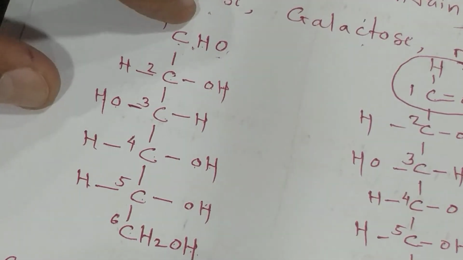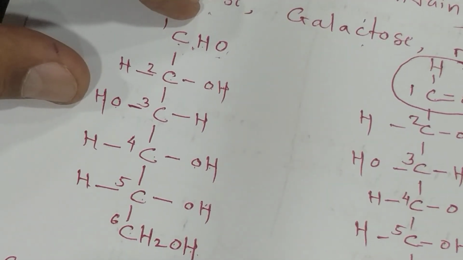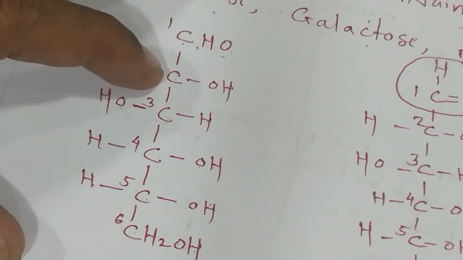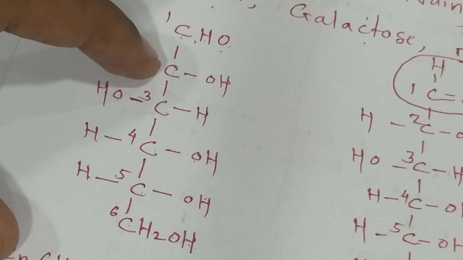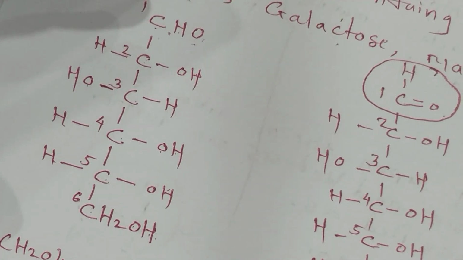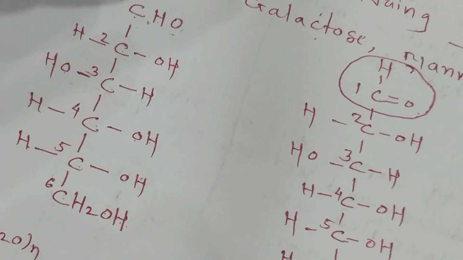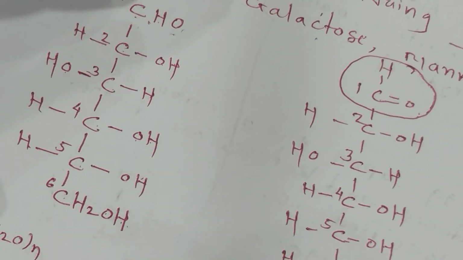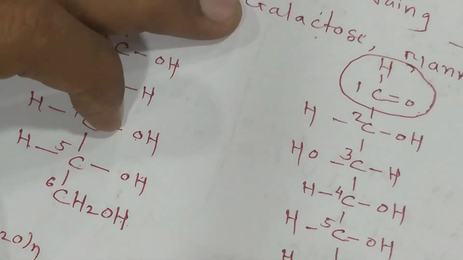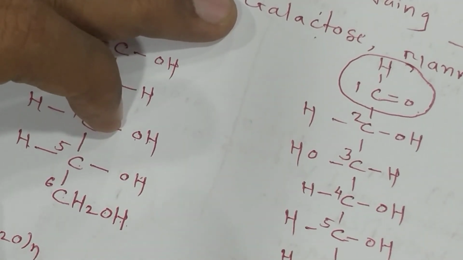The next structure, galactose. Now compare the three structures. Now see the galactose structure. Another example is galactose.